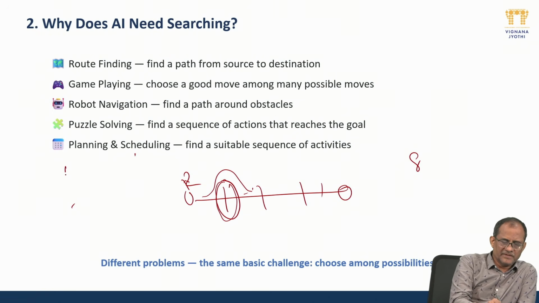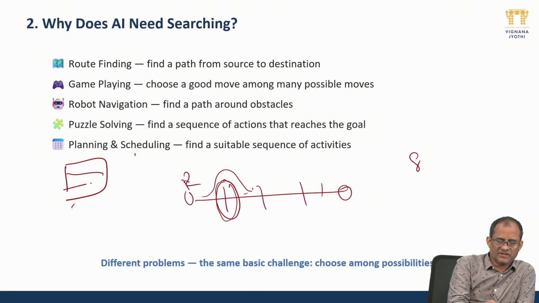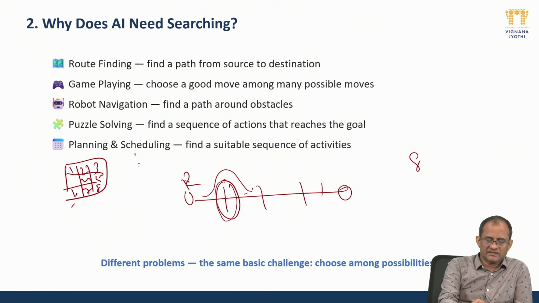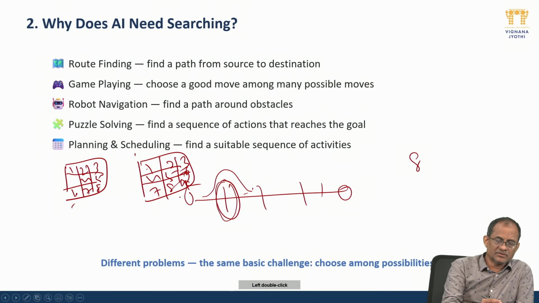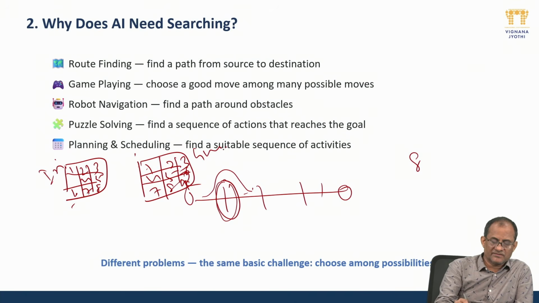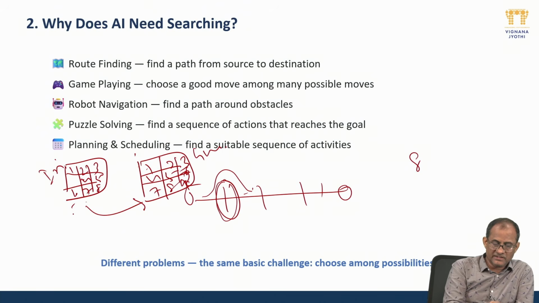Suppose in the 8 puzzle game this is one position where 1, 2, 3, 4, 5, 6, 7, 8. Now I have a target to make it 1, 2, 3, 4, 5, 6, 7, 8, 9. So this is my initial state and this is my goal state. Fine. From this I have to reach this one. But from the first one to the next, I may have multiple solutions.